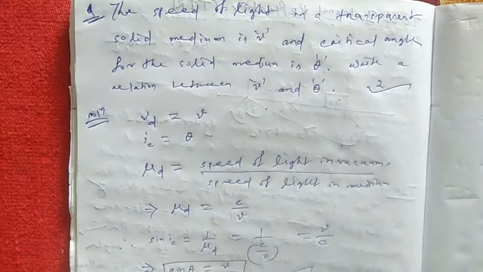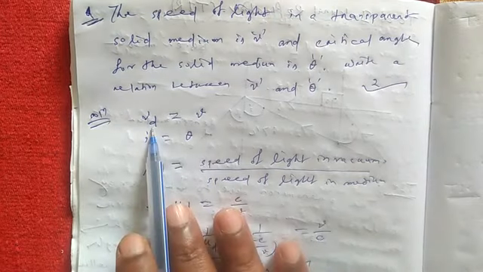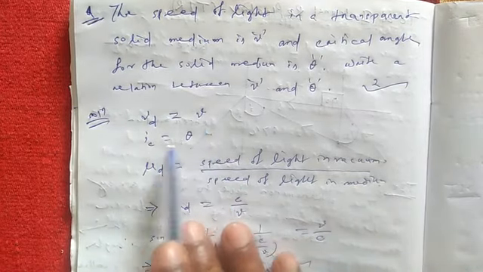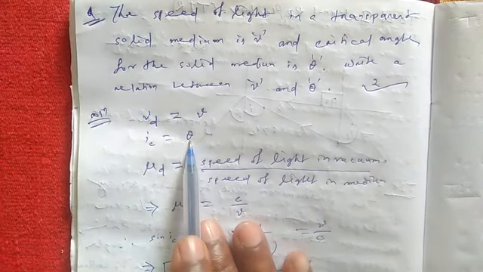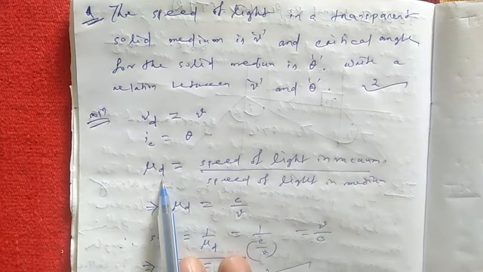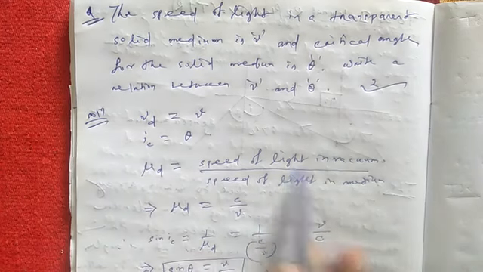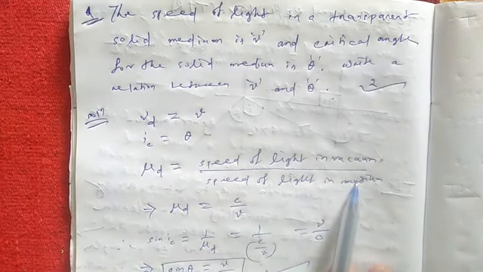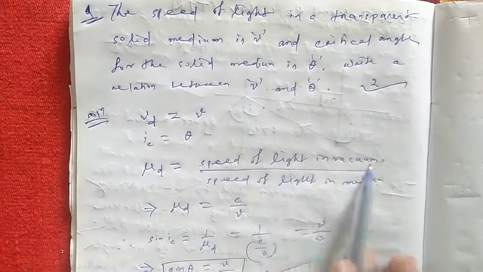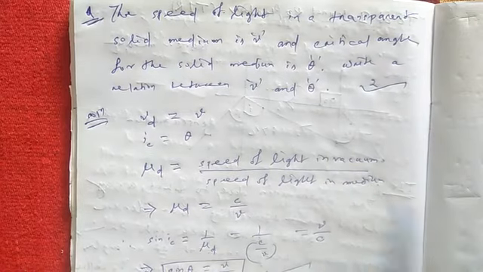So what is given? Velocity in the denser medium is v and the critical angle IC is equal to theta. As we know, refractive index of the medium mu is equal to speed of light in vacuum by speed of light in the medium.